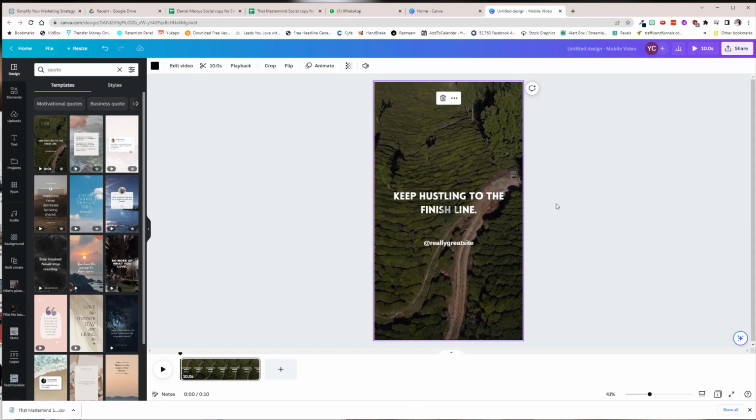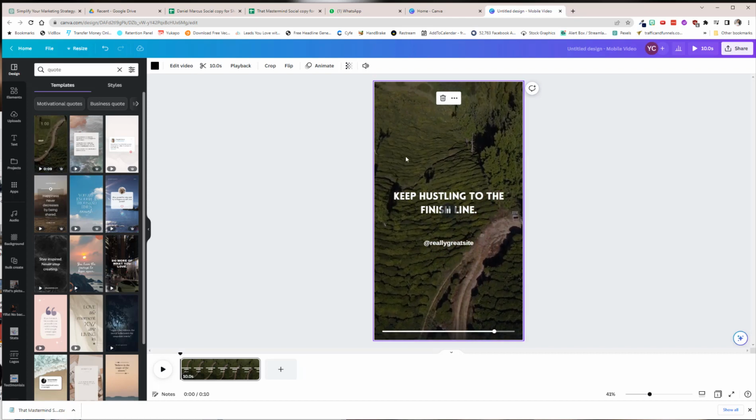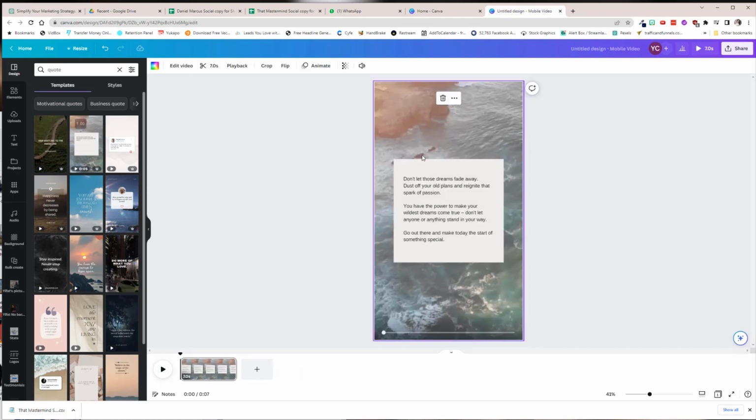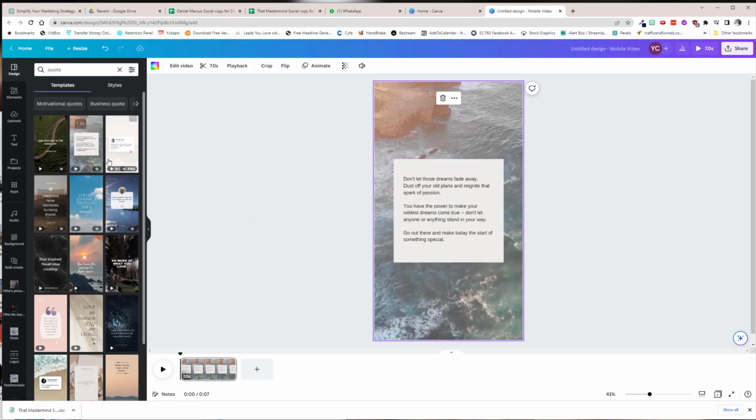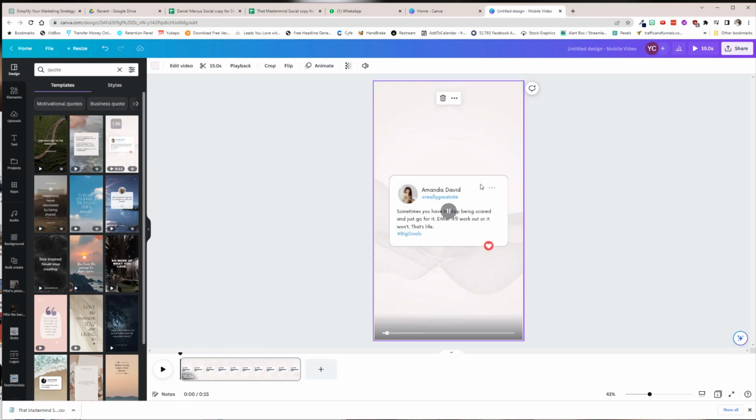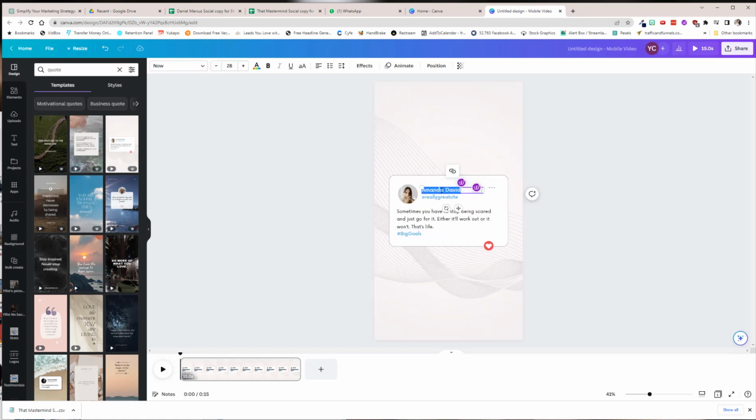So do I like the text being white on whatever background it is, or do I want it to be in a square first? Do I want it to be in kind of a little theme, like a little Twitter thing? Choose the one that you like the most, and then adjust it exactly to what you want it to be. So for example, here I want it to be Yifat Cohen.